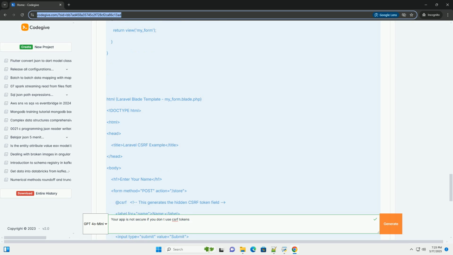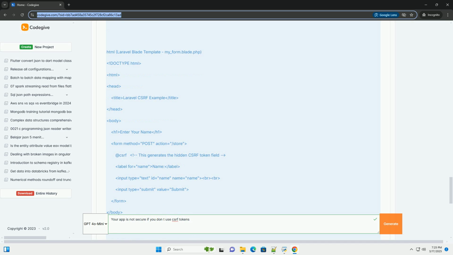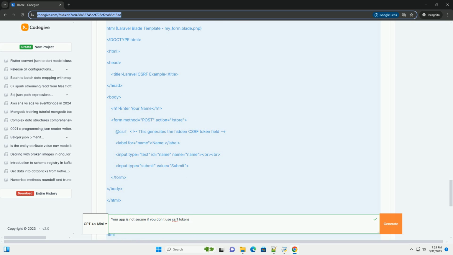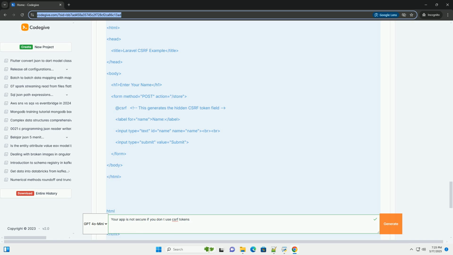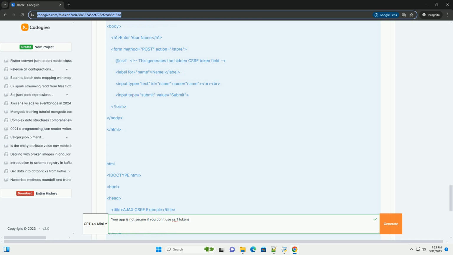Key ingredients for a CSRF attack. Session cookies: the victim must be logged into the target website using cookie-based authentication. Automatic cookie sending: browsers automatically send cookies for a domain when making requests to that domain, regardless of the origin of the request.